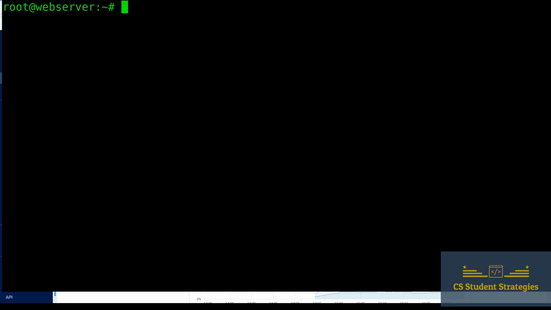So now that the user is created, we want to go ahead and give him superuser privileges. That way we can run some commands as root if we need to, because this is going to be the user that we're going to use to log in remotely and actually handle things on the server.